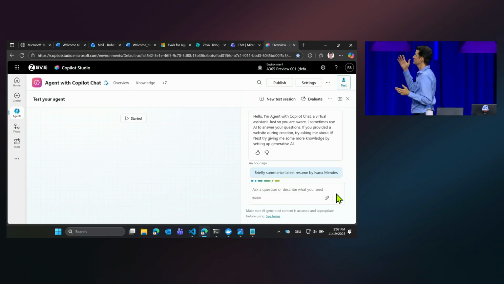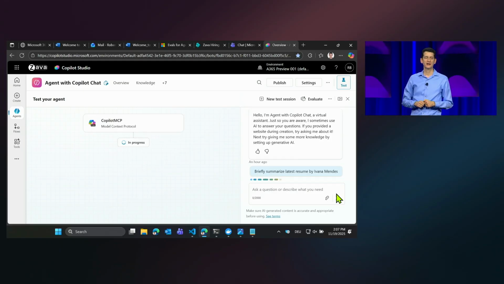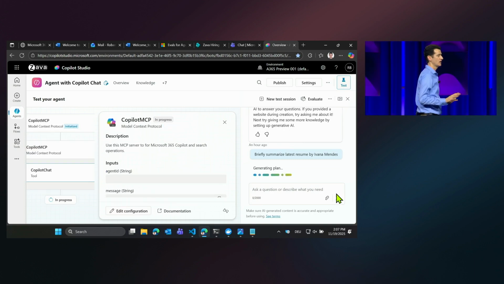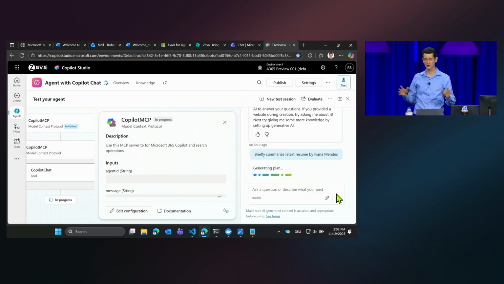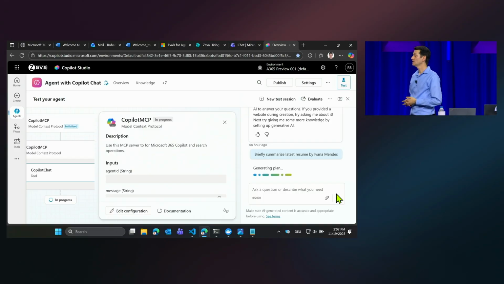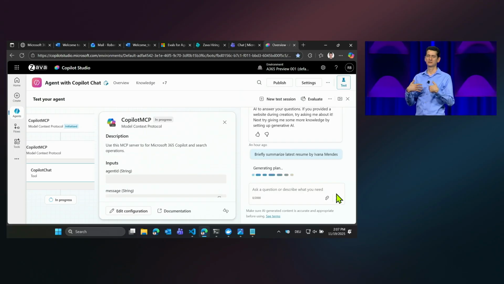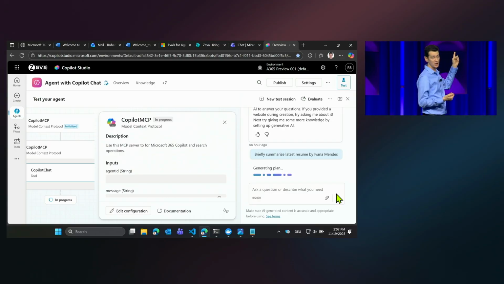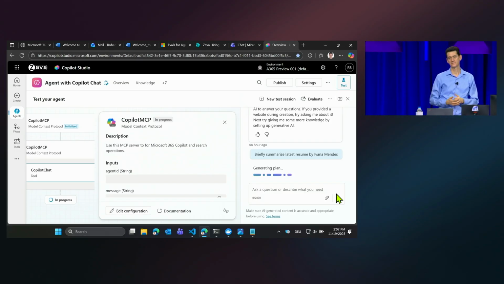And remember, this was just an empty agent in Copilot Studio. All I did is I gave it access to the Copilot Chat tool. That's all I did. I didn't upload any files. I didn't configure any access to SharePoint sites or anything. And basically utilizing Copilot Chat as if it was me interacting with Copilot Chat through the UX, I have now an agent that can basically do the same things.